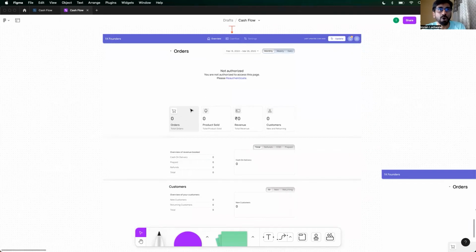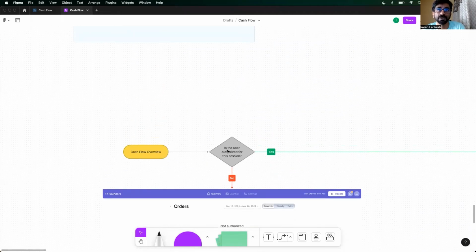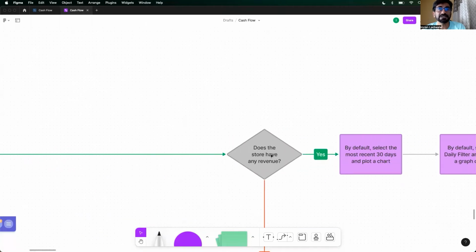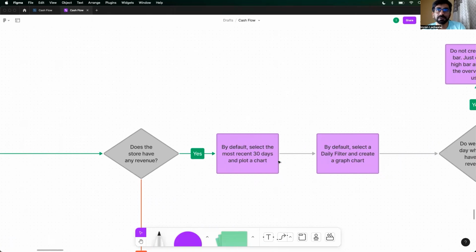When this happens, all your numbers will become zero, right? You will not be able to see any of your numbers till you re-authenticate, right? But is the user authorized for the session? Yes. Does the store have any revenue, right? Let's say there is no revenue, all right? Or let me just show you that there is revenue, all right?